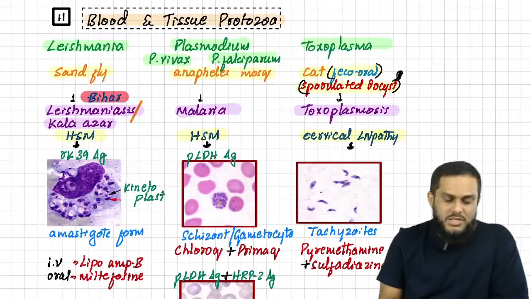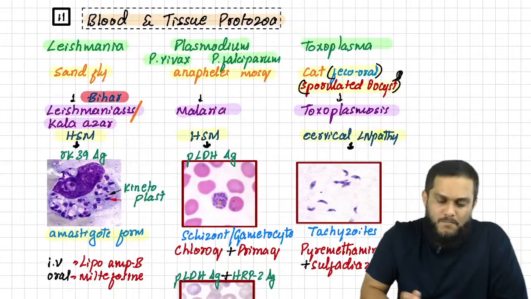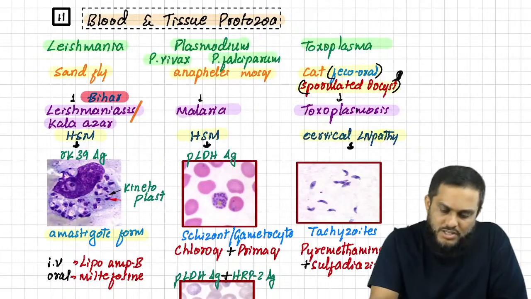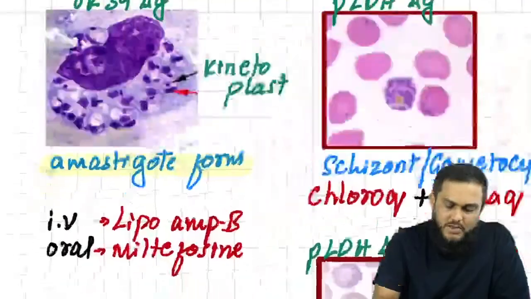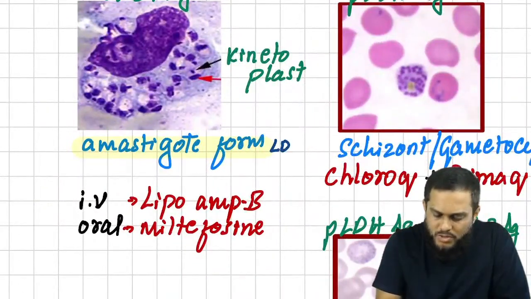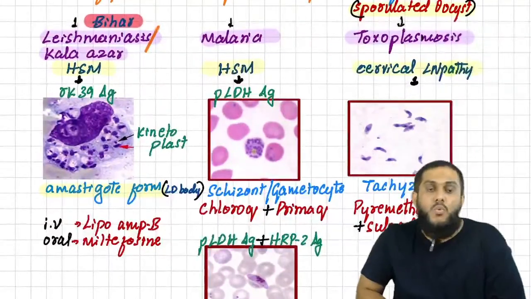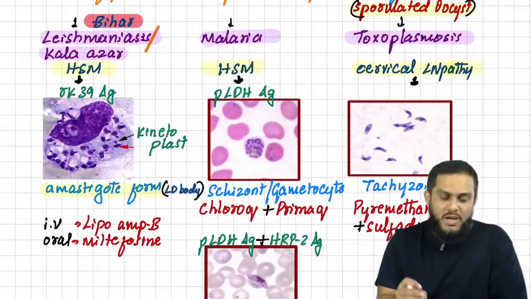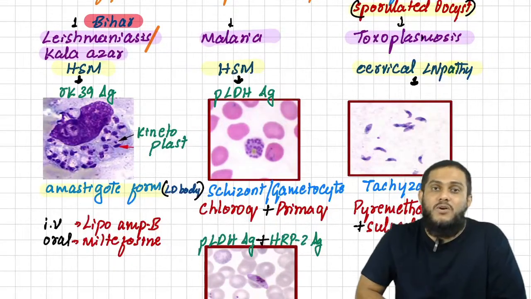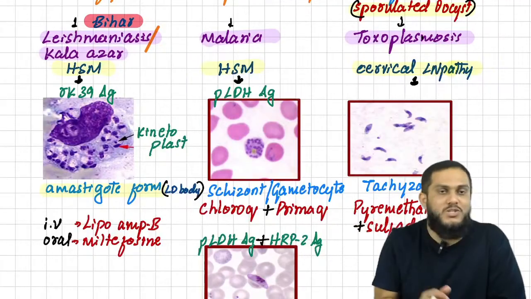In lab diagnosis, Leishmania is identified by seeing the amastigote form. This amastigote form is also known as LD body. If you want, you can write that down. What is the amastigote form? Amastigote form means Leishmania with a kinetoplast within the macrophage.